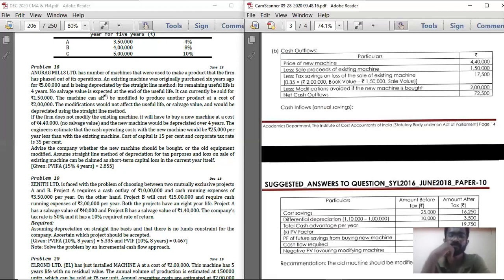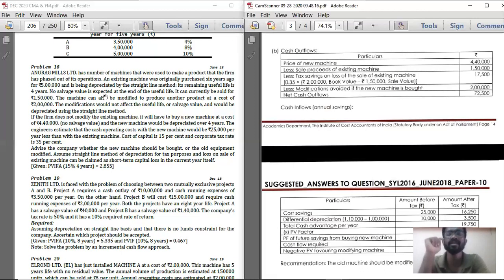Tax savings on loss on sale of existing machine. How much is the book value? Below that, open a bracket. 2 lakhs. That is the book value, because 5 lakhs minus 3 lakhs, you are getting 2 lakhs. Just remember how you are getting 2 lakhs. Don't forget that.